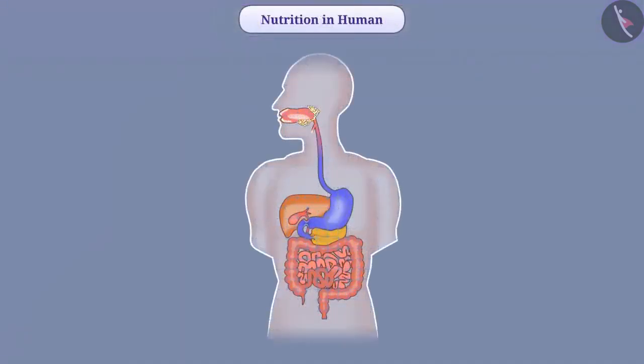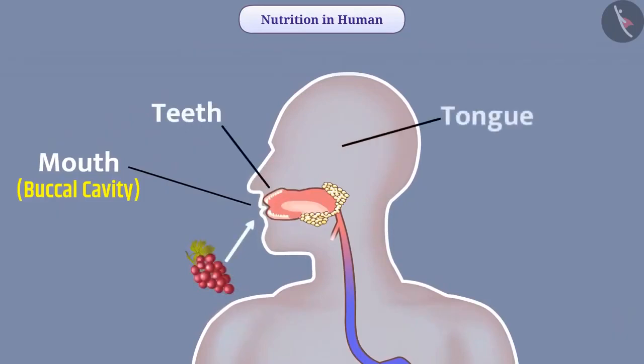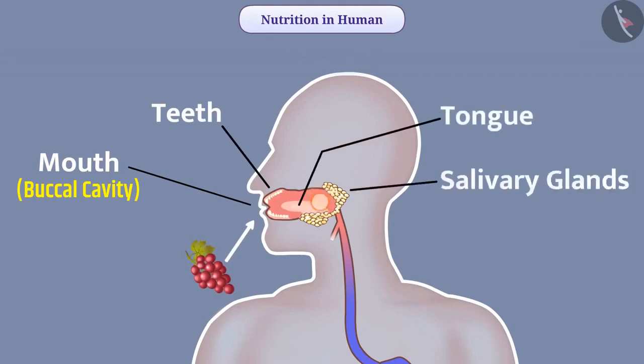In humans, there is an extended long tube from mouth to the anus called the alimentary canal. The first part of alimentary canal is mouth. In mouth, the food is chewed by teeth and converted into small particles. During chewing, the muscular tongue mixes food with saliva secreted from the salivary glands.